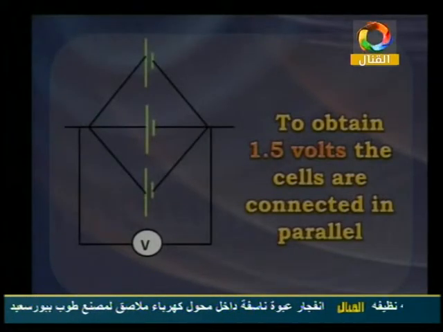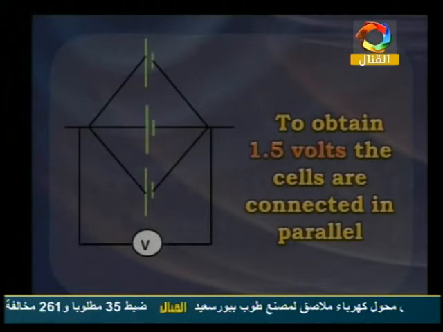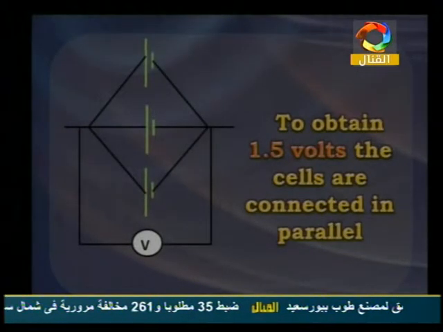Let's go and see the second one. We have to obtain 1.5 volts. The cells are connected in parallel connection. Parallel connection, it means three cells.